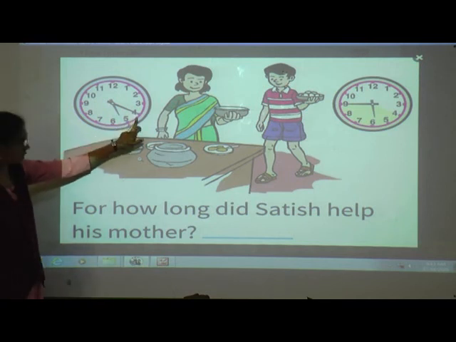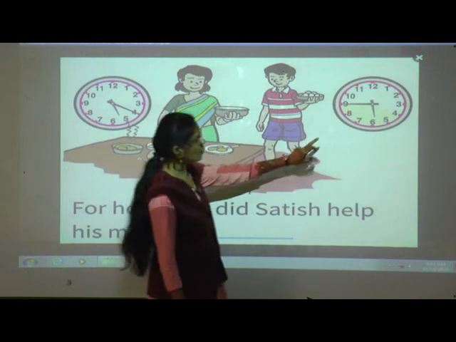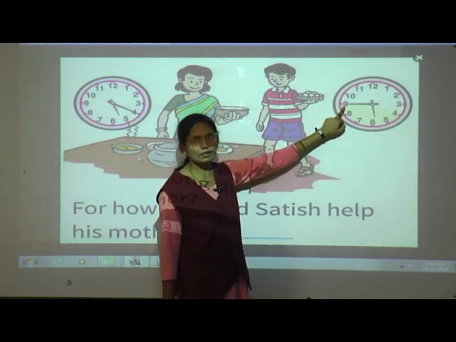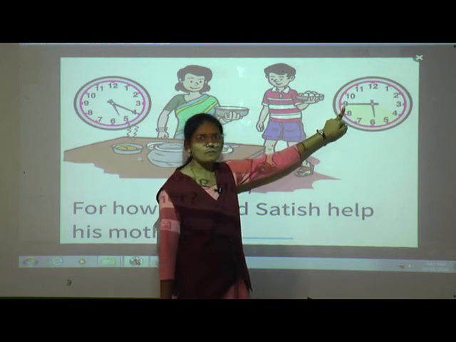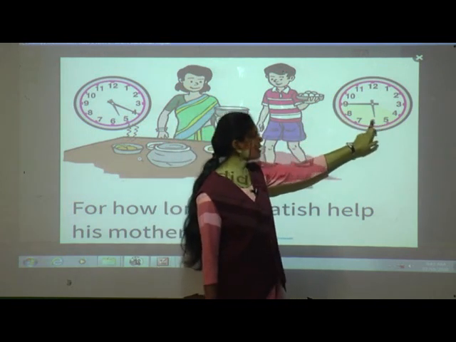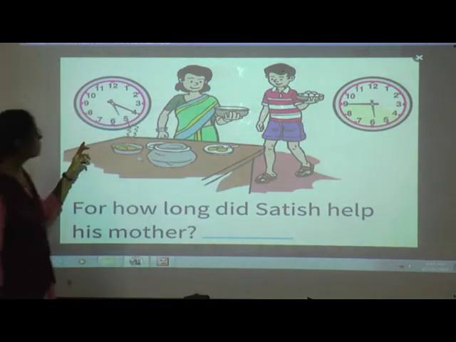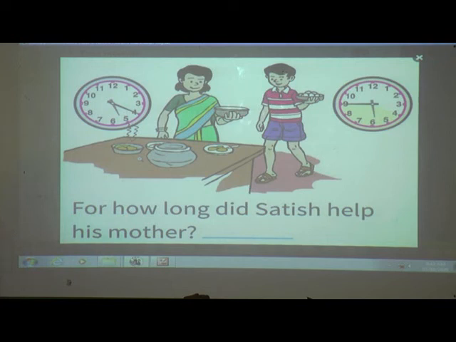Now in this clock, see what is the time? The minute hand is on 9. So 9 5s are 45, and the hour hand has crossed 5, means here 5:45. From 5:20 to 5:45.